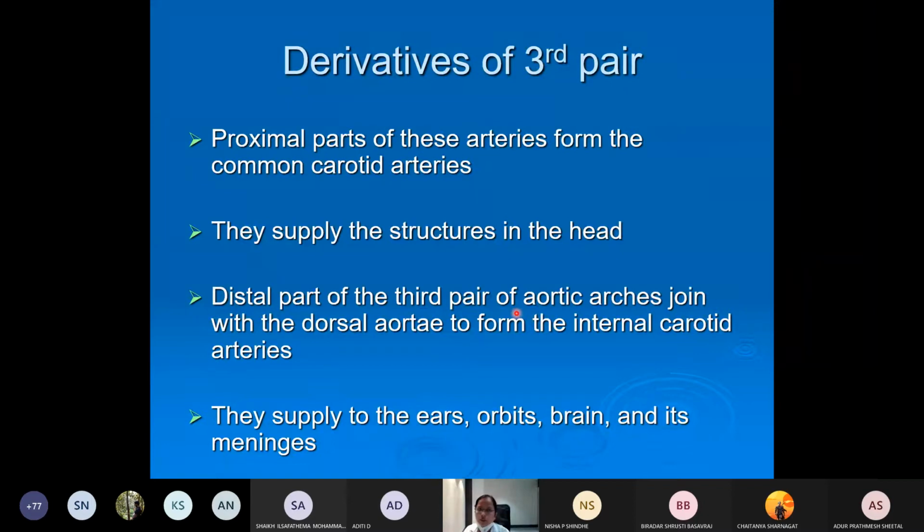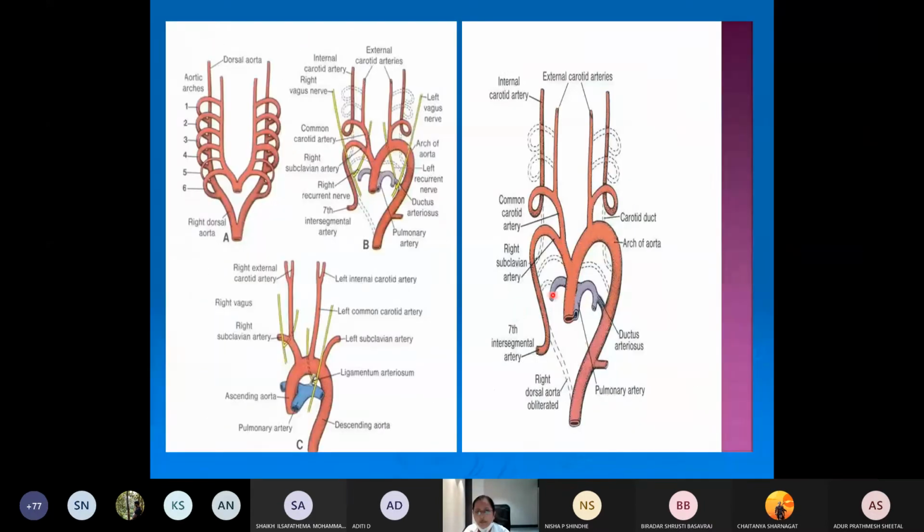Now what happens to the third arch? By the time the first arch is disappearing, a new vessel altogether sprouts headwards from the third arch, or from the junction of the beginning of the third arch. This is called the external carotid artery. This is the third. So first and second you can see have mostly regressed.